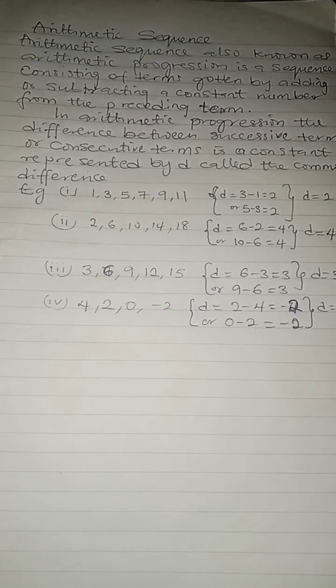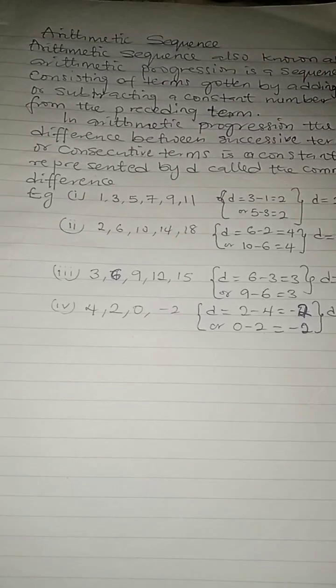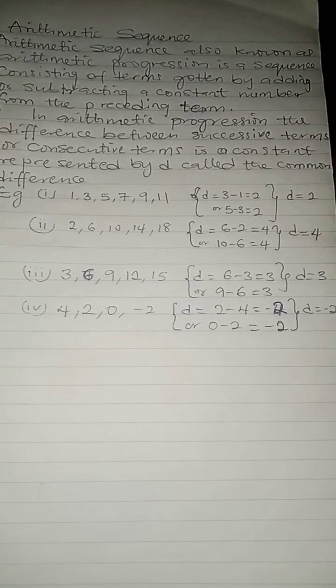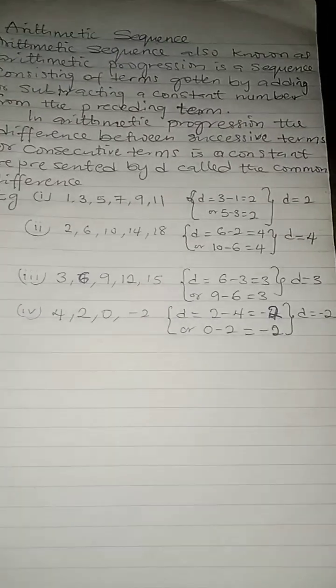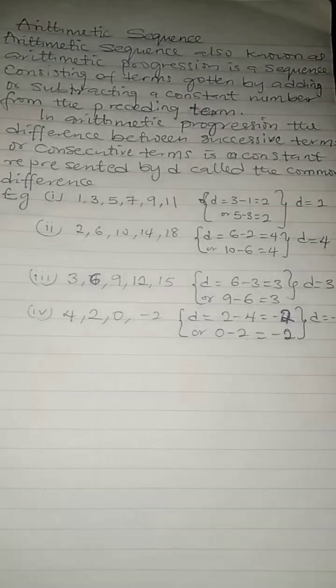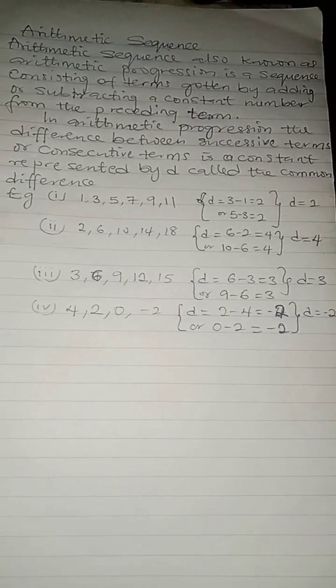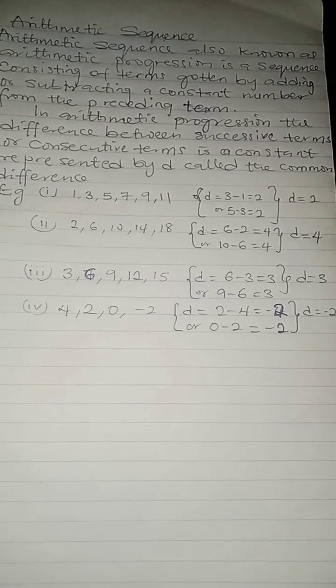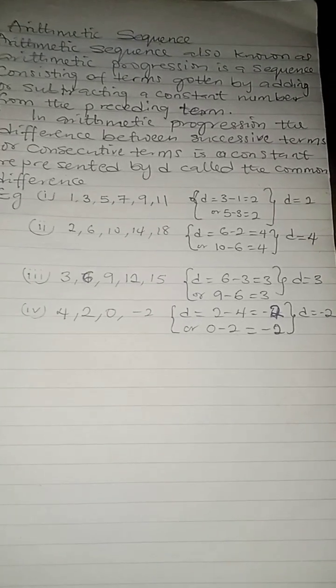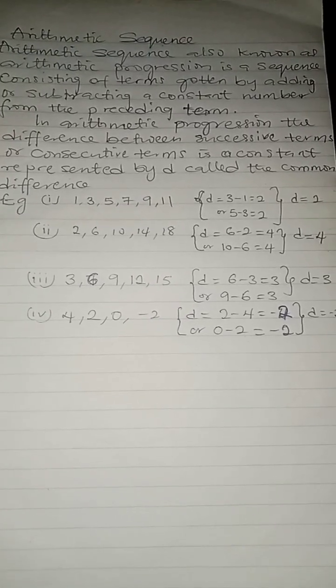Let's take an example: 1, 3, 5, 7, 9, 11 is a sequence. We find the difference between two terms. The difference between the second term and the first term, 3 minus 1, will give you 2. That is to say that 2 is the common difference. For number 2, the first term is 2 and the second term is 6. 6 minus 2 will give us 4. That is to say that D is 4.